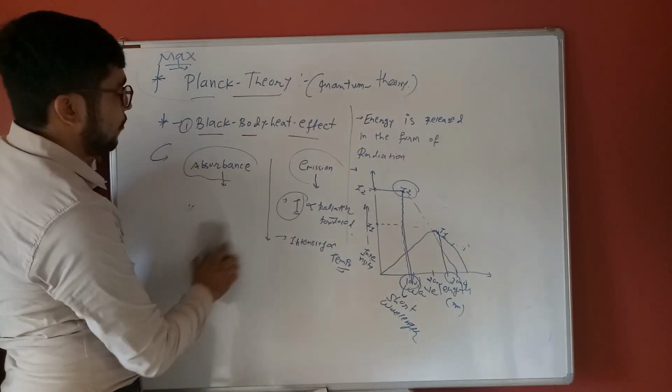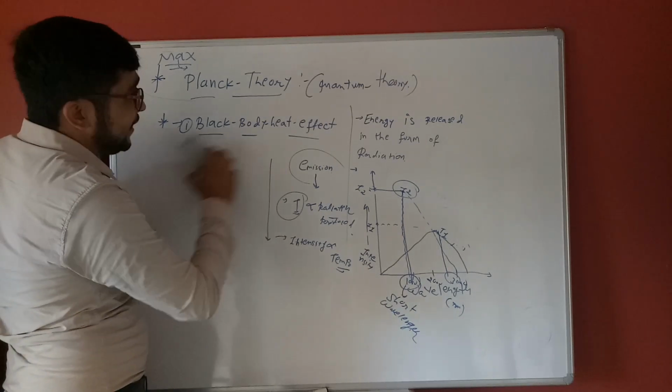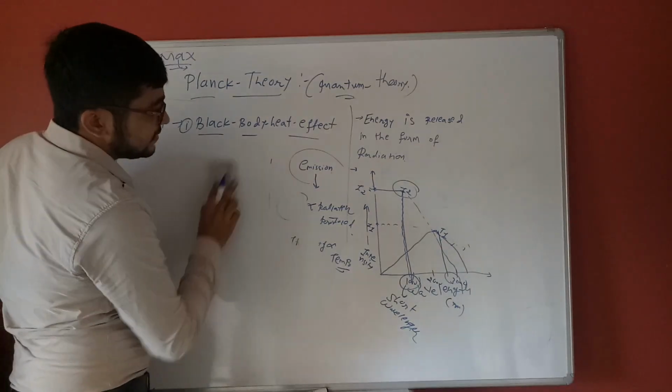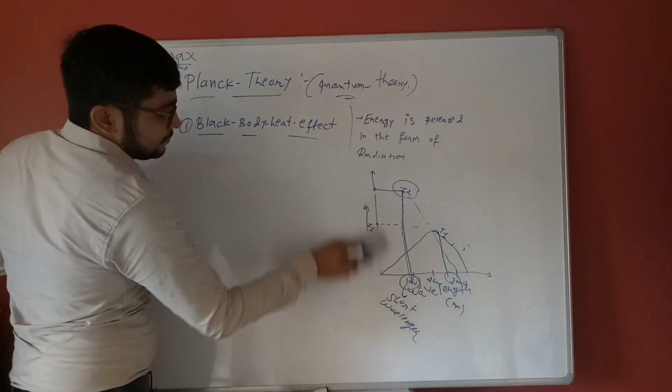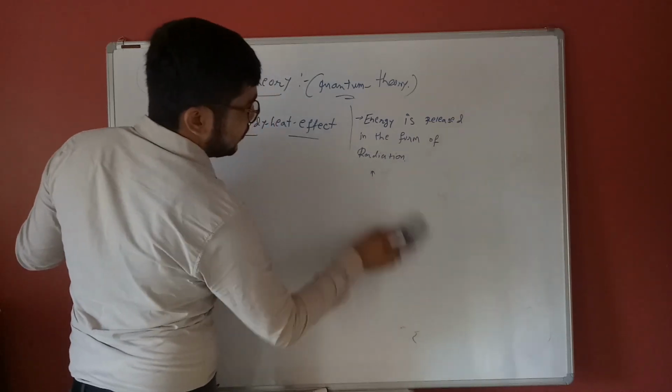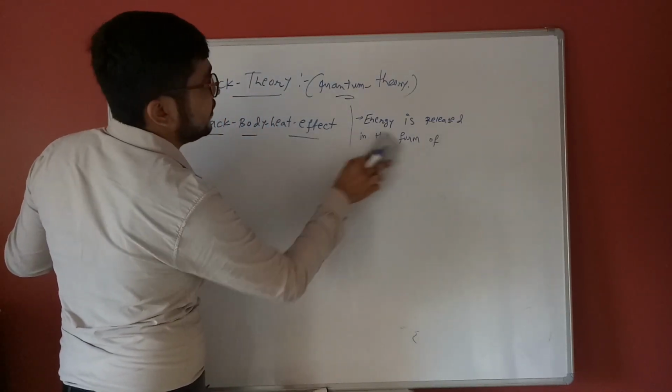Later came the quantum concept. What is quantum theory? It is the conclusion of Planck's theory.